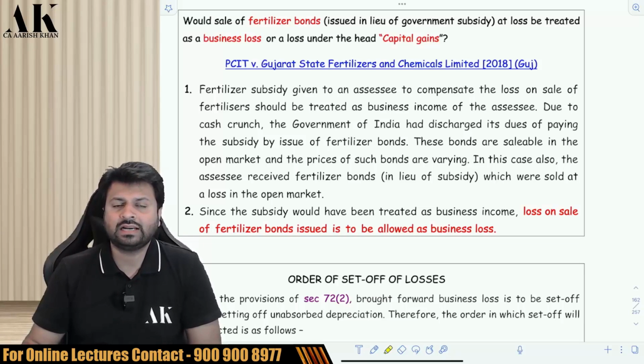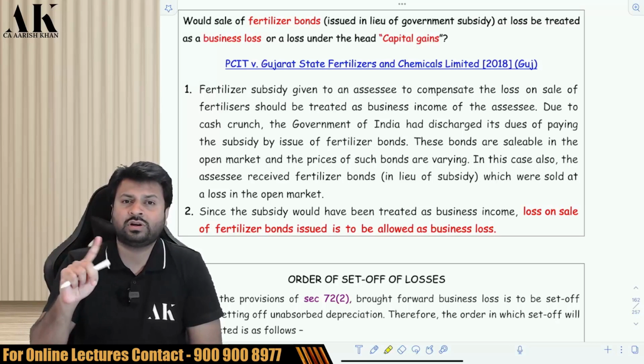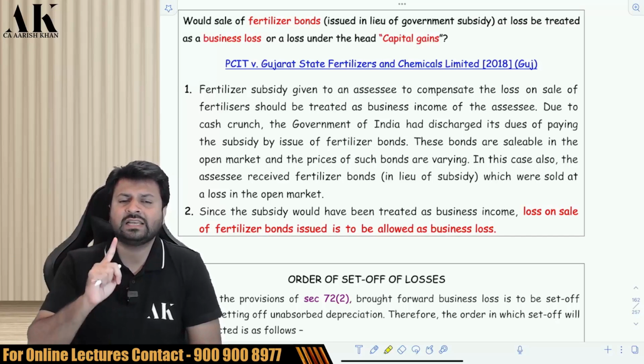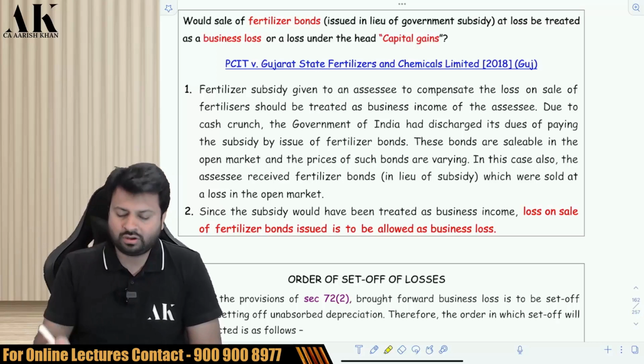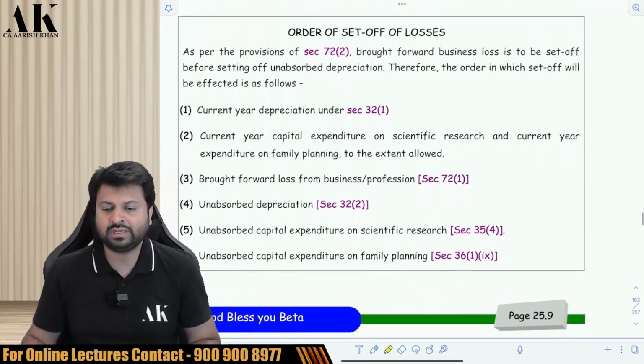The assessee said that loss should be treated as a business loss, because that fertilizer bond was not an investment decision. That was a business decision that was given as a compensation in business. And if I'm selling that bond and if there is a loss, that loss should be allowed as a business loss. Even Gujarat High Court said the same thing, that loss should be allowed as a